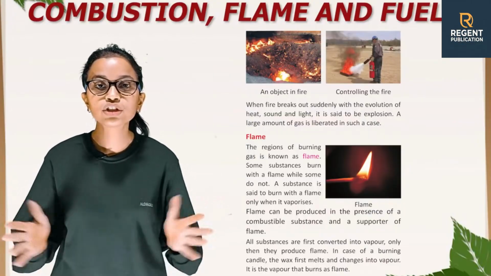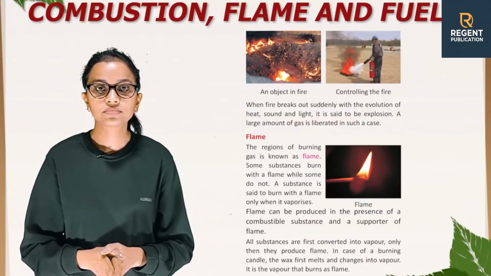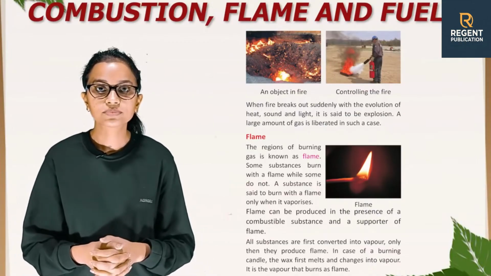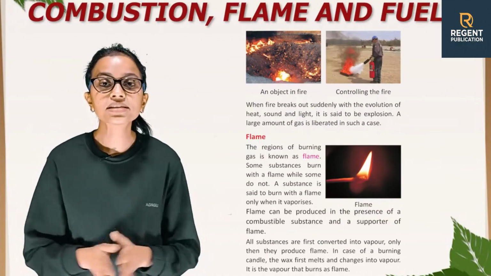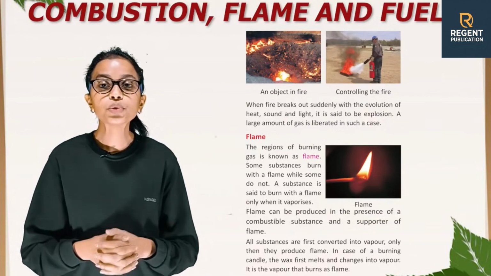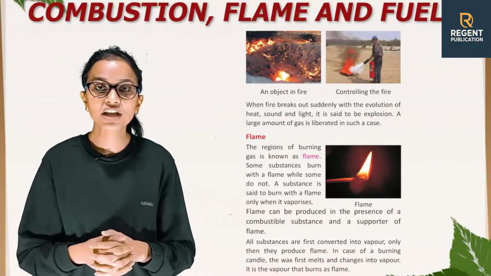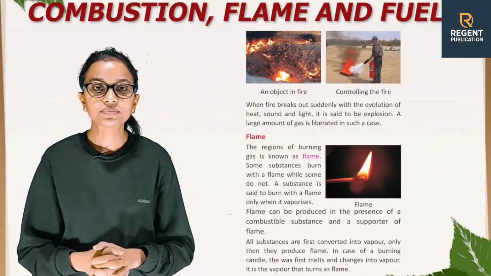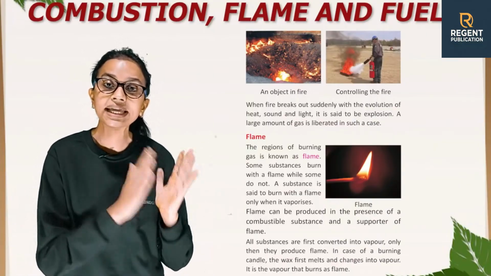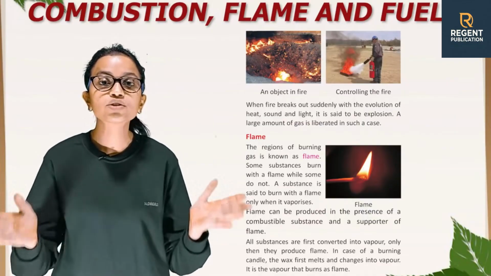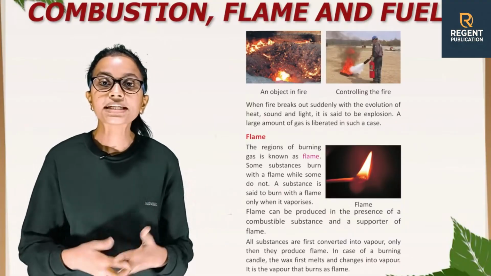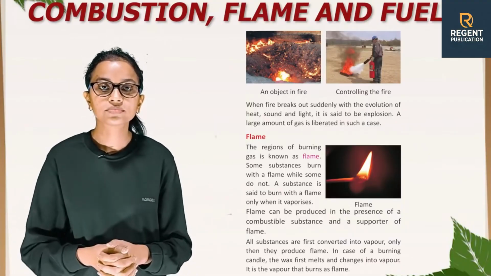Flame. The regions of burning gas is known as flame. Some substances burn with a flame, while some do not. A substance is said to burn with a flame only when it vaporizes. Flame can be produced in the presence of a combustible substance and a supporter of flame. All substances are first converted into vapor, only then they produce flame. In case of a burning candle, the wax first melts and changes into vapor. It is the vapor that burns as flame.